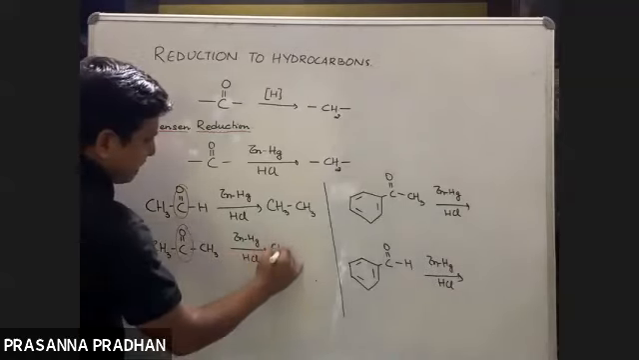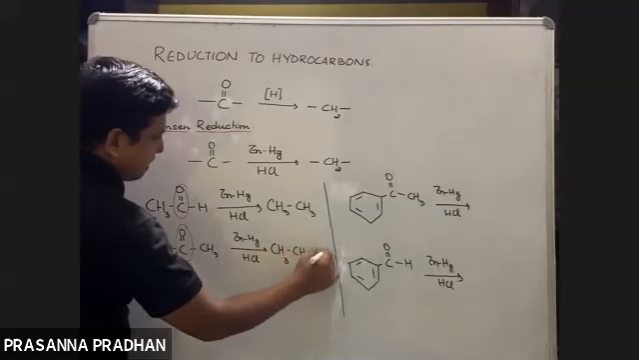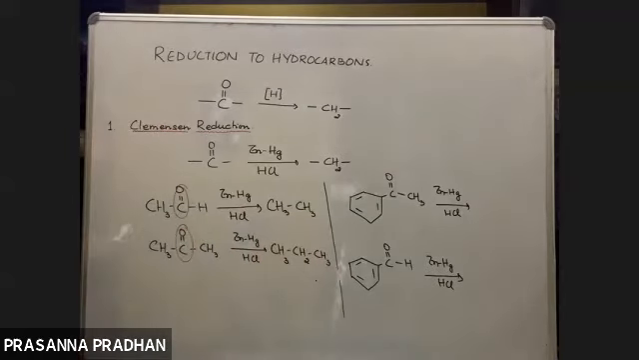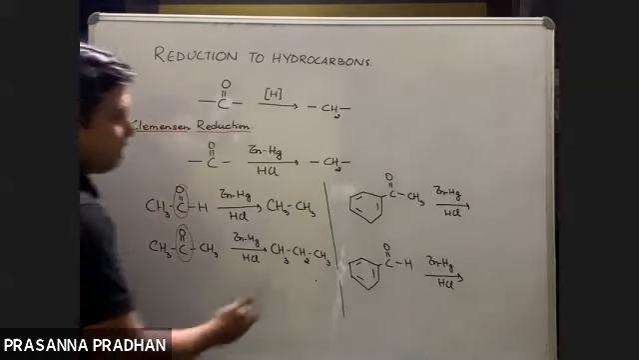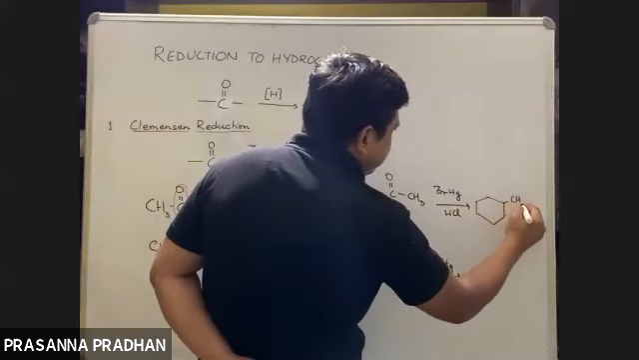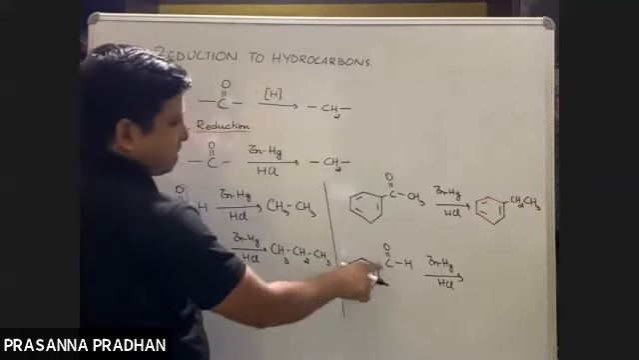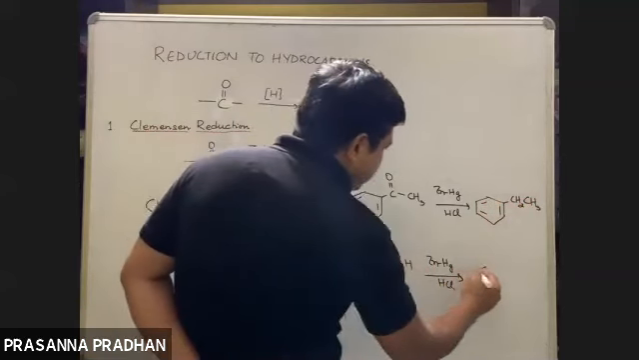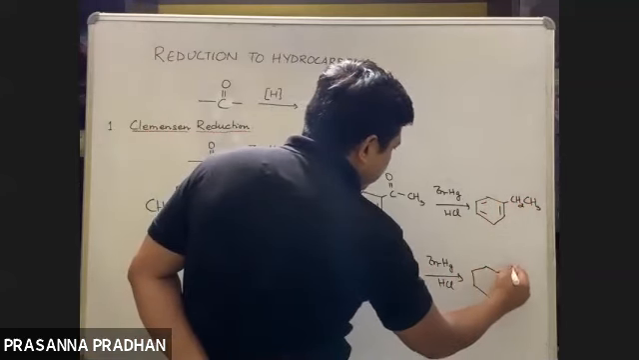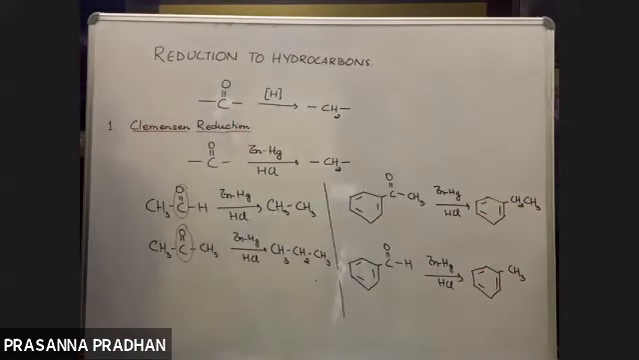Out here, what do we get? CO group to CH2, so we get propane. Out here, what do we get? CO group will convert into CH2, so we get ethylbenzene. Out here, CO group to CH2, and CH3, we get toluene-type product. So these are special reductions of carbonyl compounds to your alkanes.